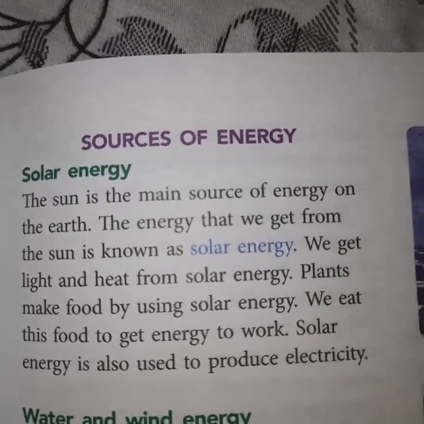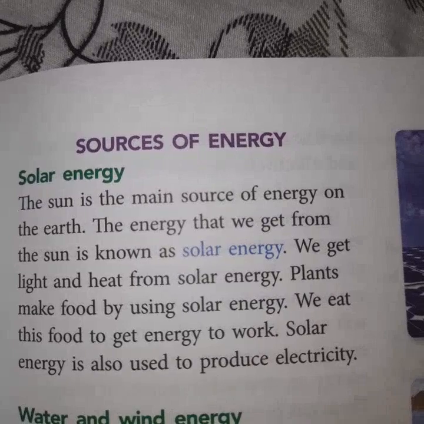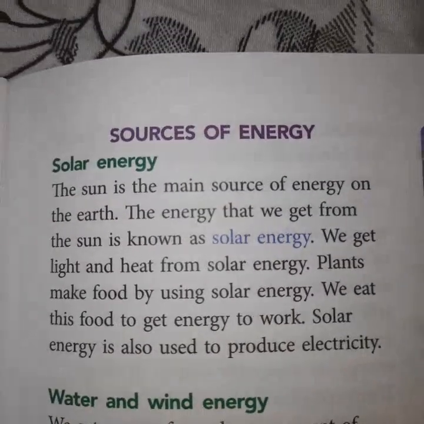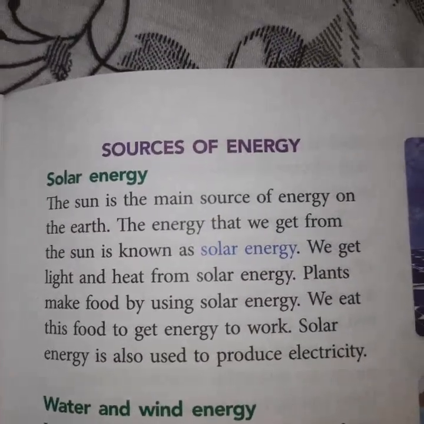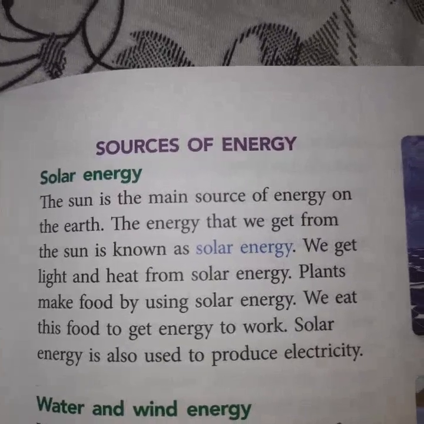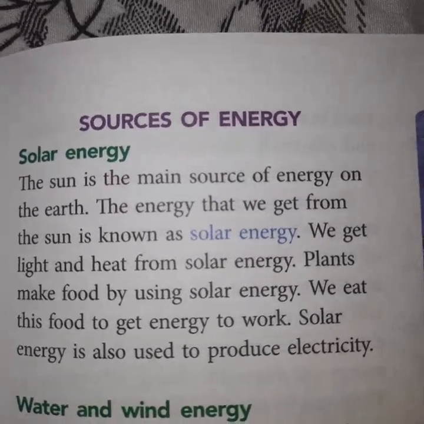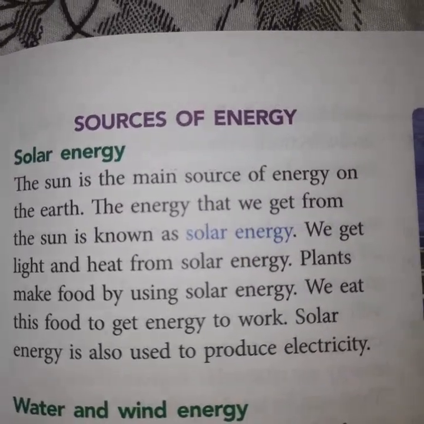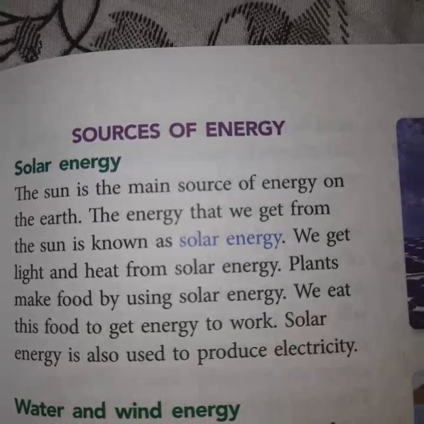Plants make food by using solar energy, through the process of photosynthesis. We eat this food to get energy to work. Solar energy is also used to produce electricity.